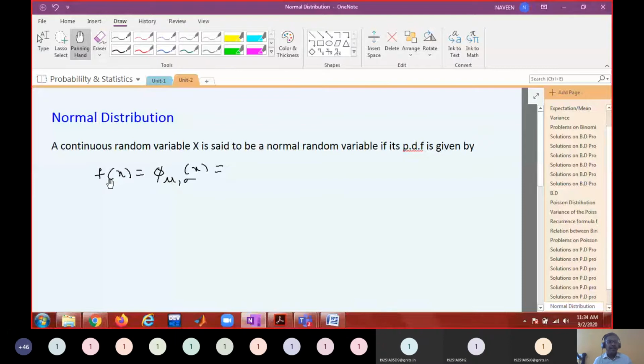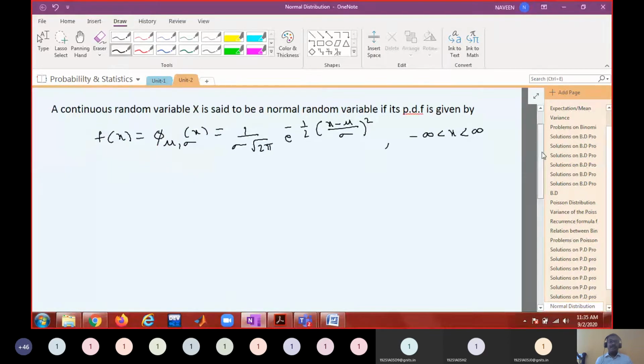So you are defining the function for each value of x, equal to 1 by sigma root 2 pi, e power minus 1 by 2 into (x minus mu by sigma) whole square, where x varies from minus infinity to infinity.